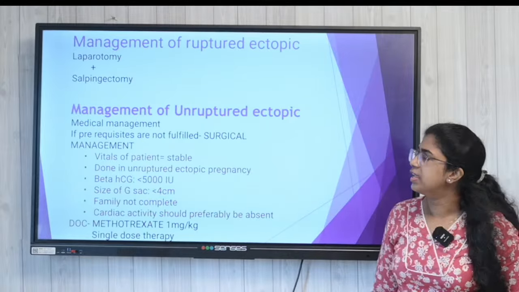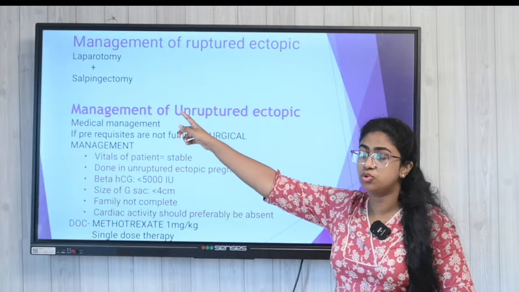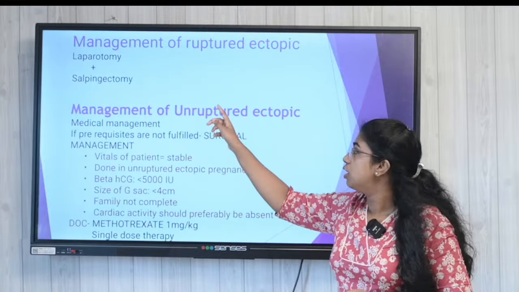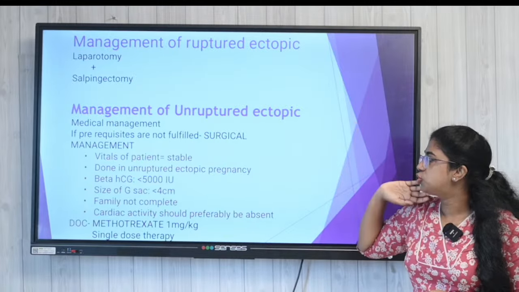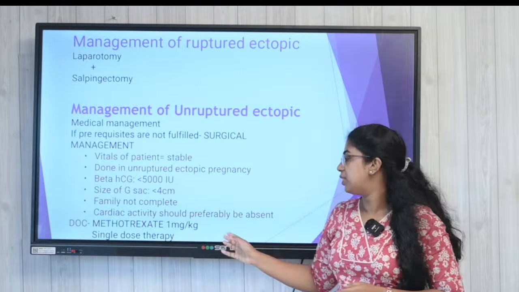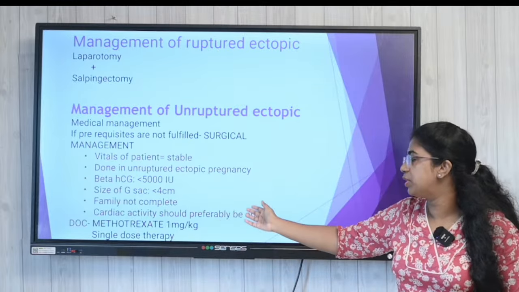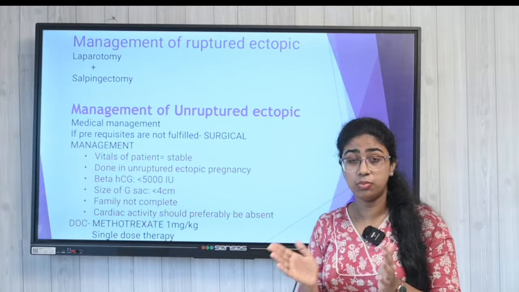So, again repeating, management of ruptured ectopic is laparotomy and salpingectomy, and in case of an unruptured case we give methotrexate 1 milligram per kg, a single dose given by IM route.